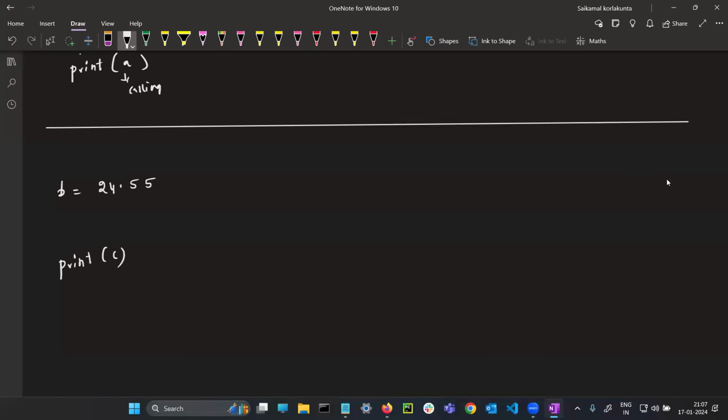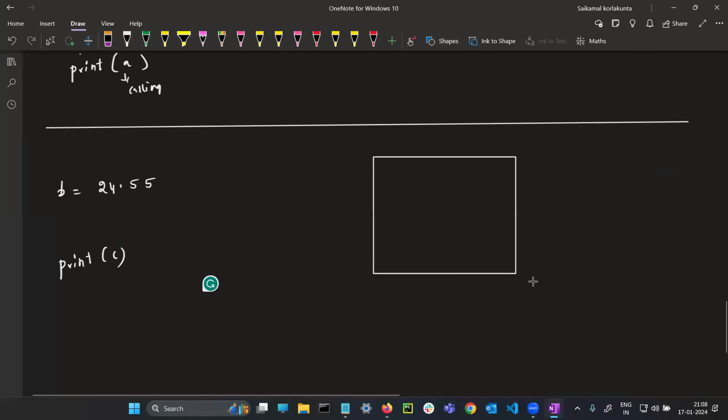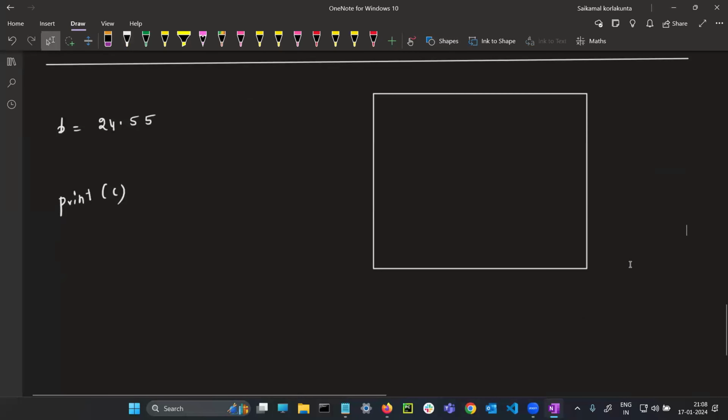Print C. Now tell me what happens. Anyway, print C, what happens? Tell me. Error. Sir, error will come. May I know why? Because data is saved by B and we are giving the command for C. Yes. See, if I run this particular line,